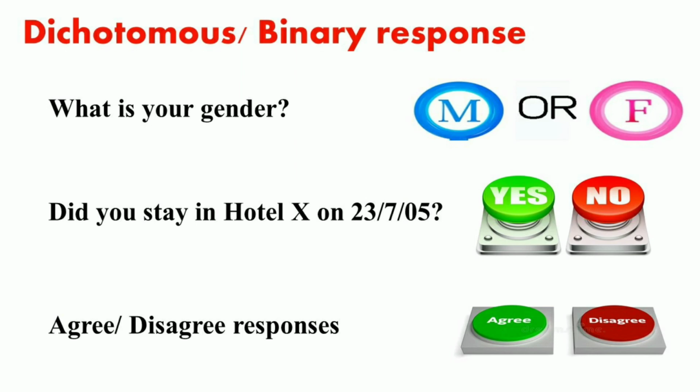See, another question: did you stay in Hotel X on 23rd 7 2005? We have two options here, that means yes or no. And similarly, the question related to agree or disagree responses. All these questions are dichotomous or binary in nature. Sometimes we represent these qualitative variables by assigning numbers like 1 for male and 2 for female, or 1 for yes, 2 for no, or 1 for agree and 0 for disagree.